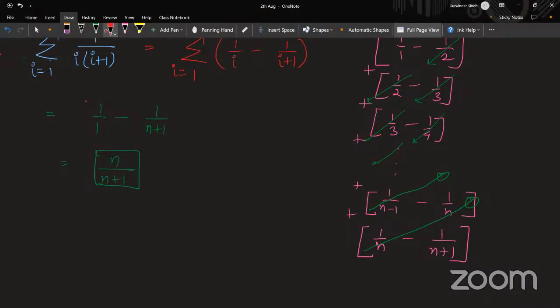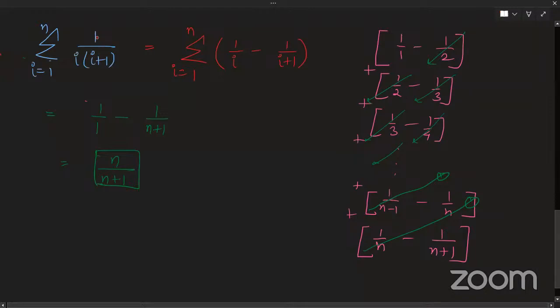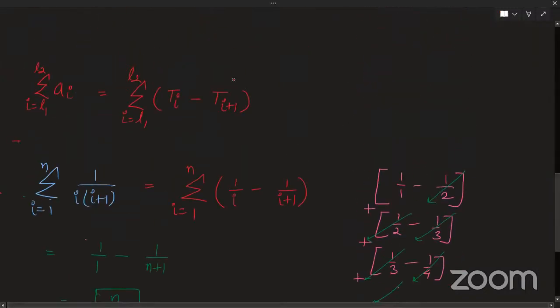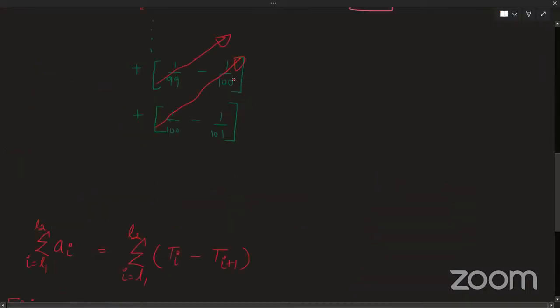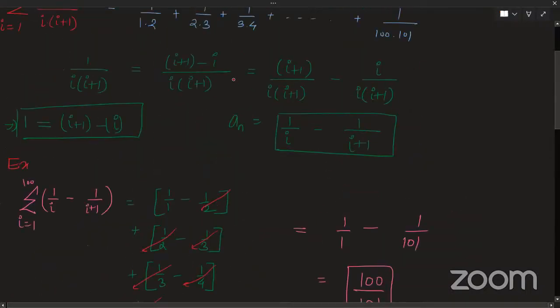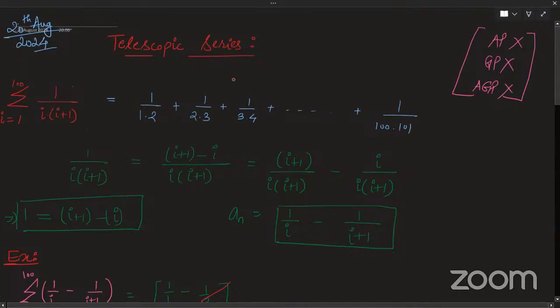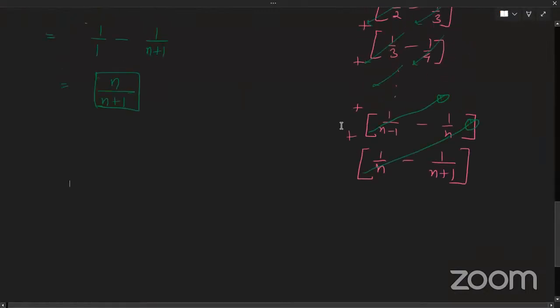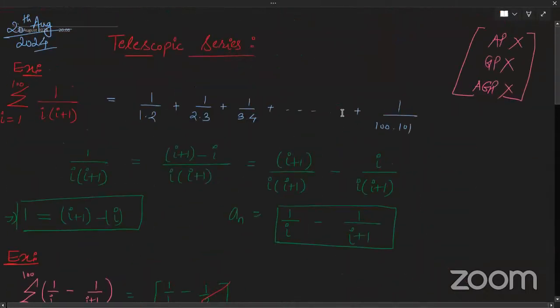So moving ahead with a few important examples of such series. This was one of the examples. Similarly, we have many important examples that we'll be discussing today related to telescopic series. I hope every one of you has understood why telescopic series is important.